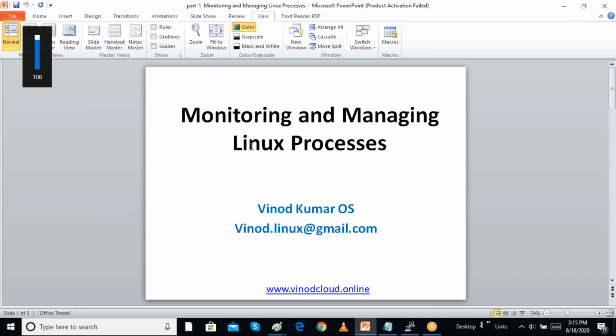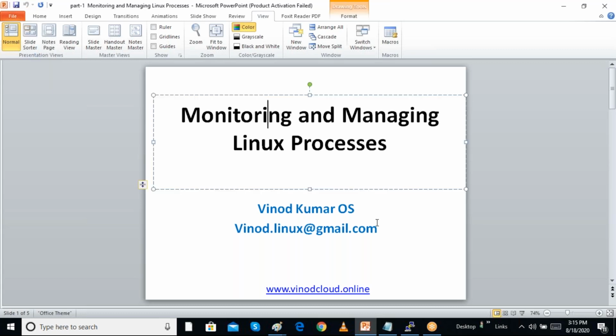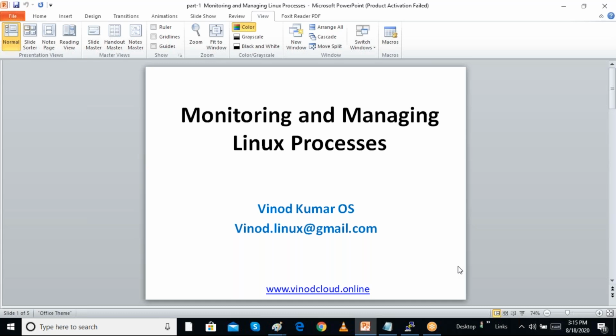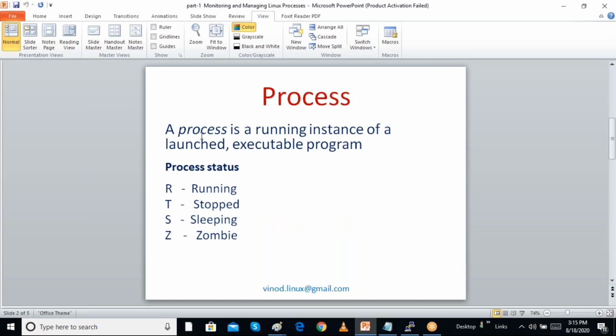In this session I am discussing monitoring and managing Linux processes. What is meant by a process? A process is a running instance of an executable program. Any program, when we execute it, becomes a process.